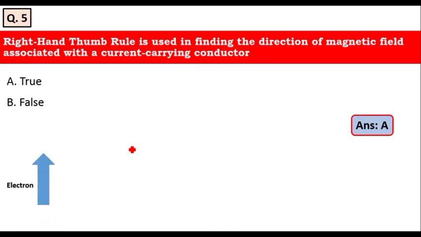Suppose here I want to clarify one thing. If this is the direction of the electron, current will be moving in this direction. The current direction will be taken in the opposite direction of the electron. Please keep this point in mind.